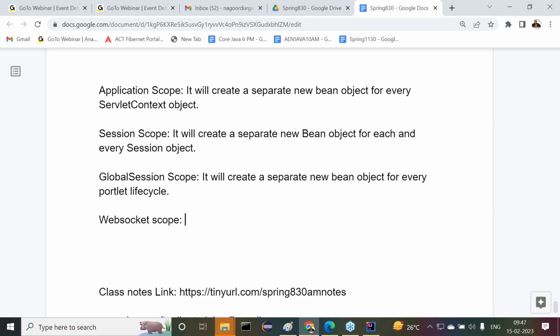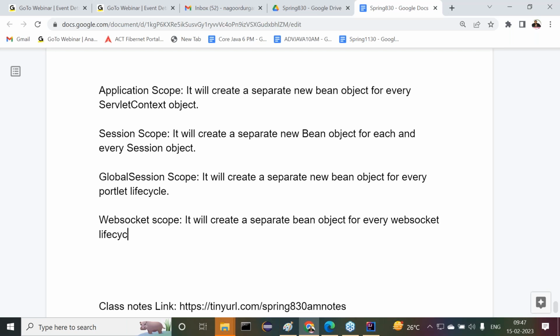WebSocket is also another concept, right? It will create a separate bean object for every WebSocket lifecycle. So these are all the points that we understood clearly.